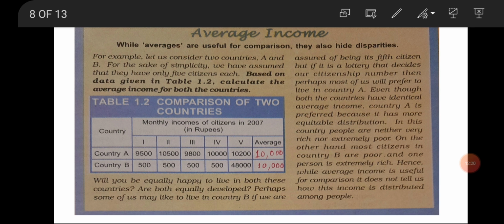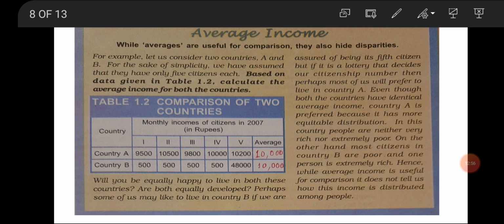Here, for example, we will take two countries, country A and country B. Students, you can see the income of country A. The income is given for 5 people, and when we take the average, it is 10,000. For another country, you can see 5 people and their income, and again we get the same average, that is 10,000.